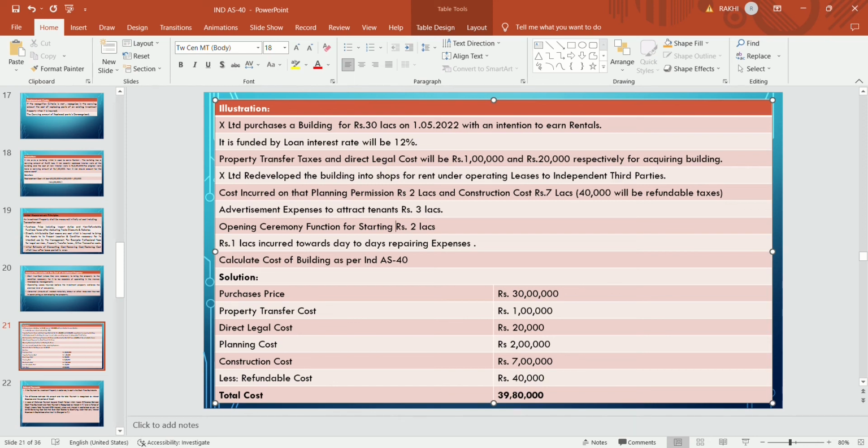Advertisement expenses are not added. They will be charged to P&L. Opening ceremony function expenses are charged to P&L. 1 lakh of day-to-day repairing expenses is charged to P&L. So the calculation is 30 lakhs plus 1 lakh plus 20,000 plus 2 lakhs plus 7 lakhs minus 40,000. The total cost will be 39 lakhs 80,000.